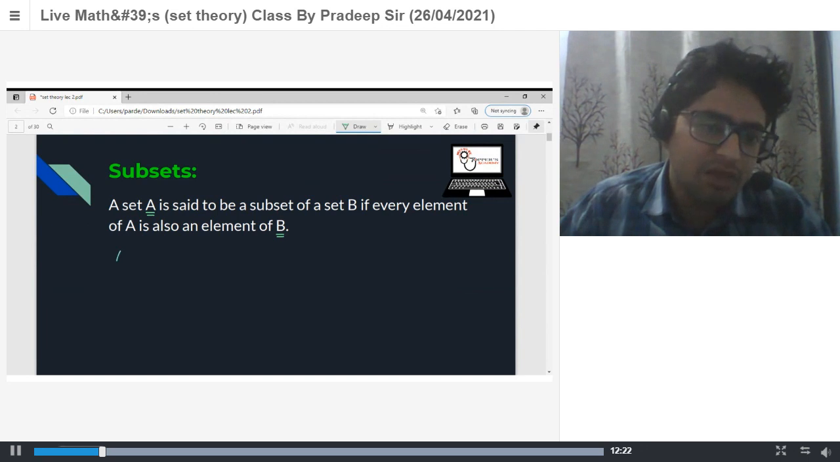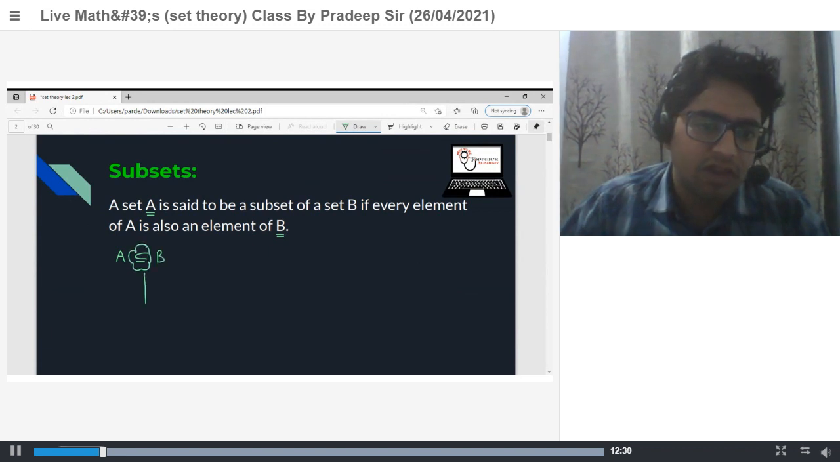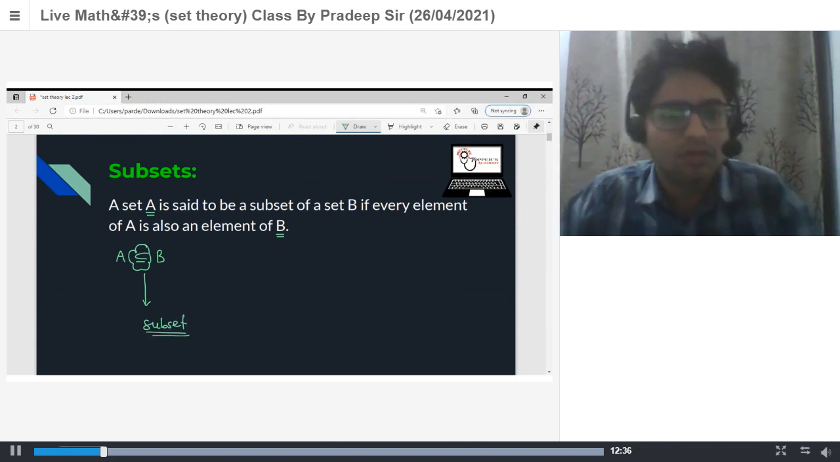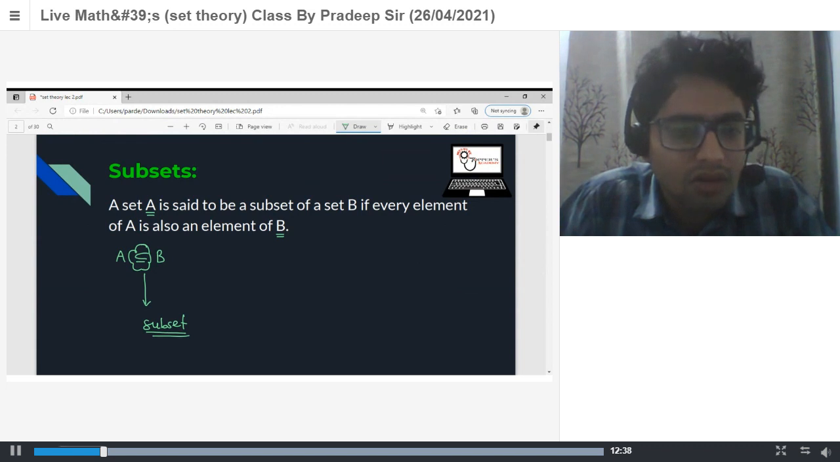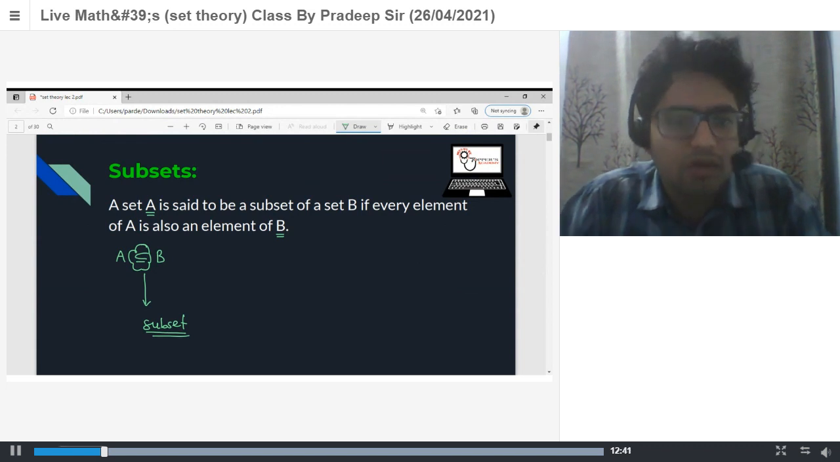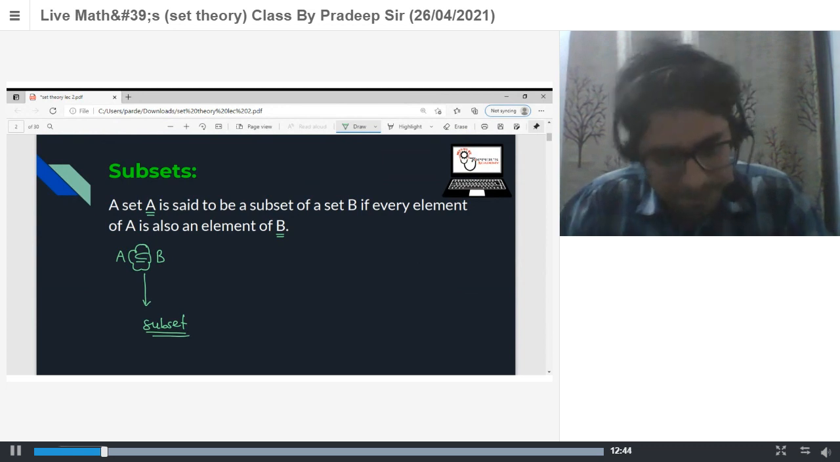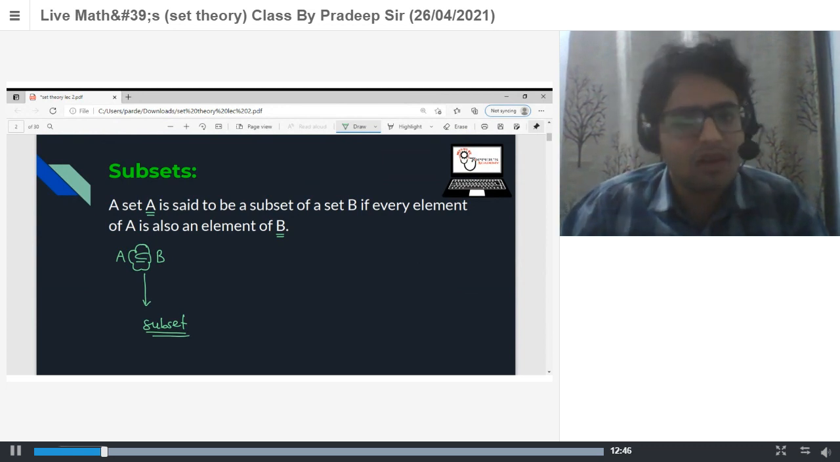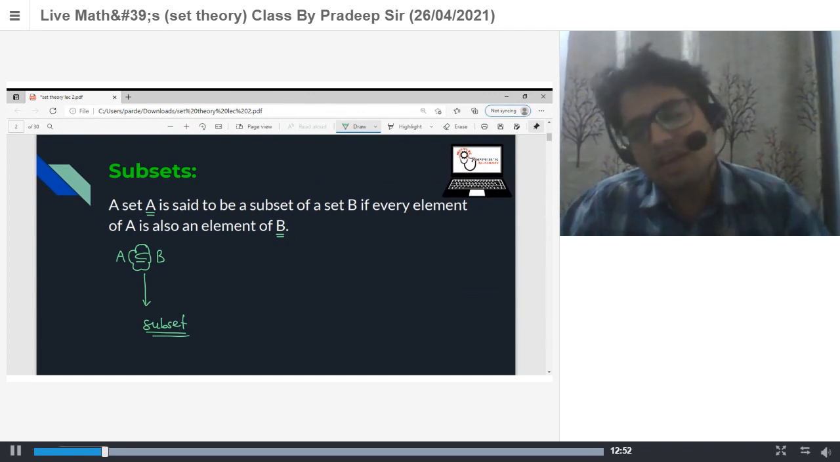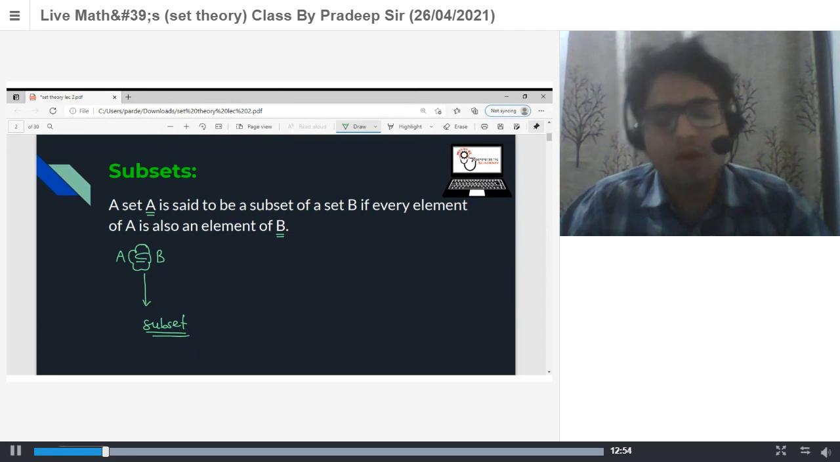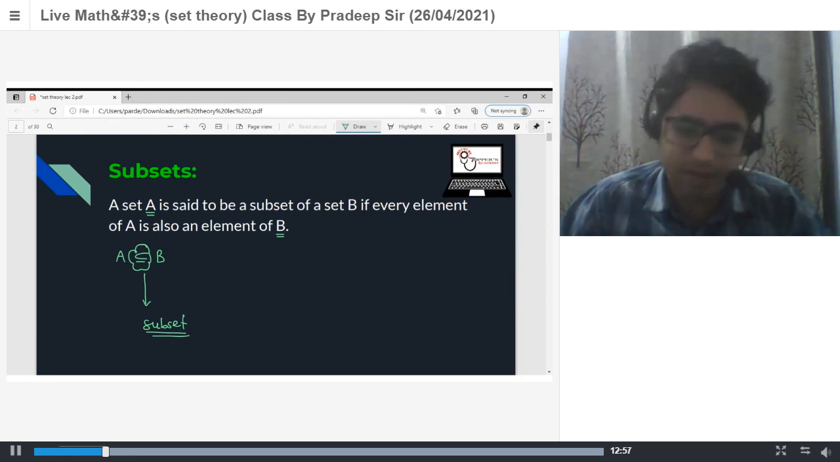The symbol for subset is this: A is a subset of B. This symbol means "subset of." This is the symbol given in our book for subset. So A is a subset of B if every element of A belongs to B. Then A is known as a subset of B.